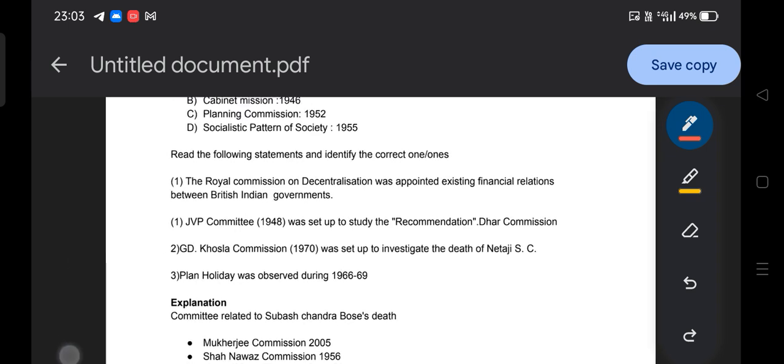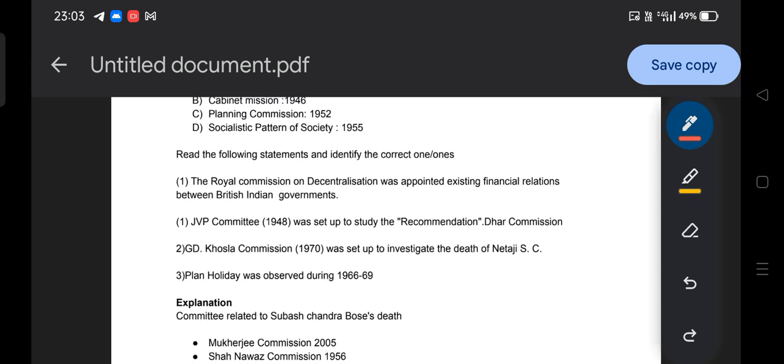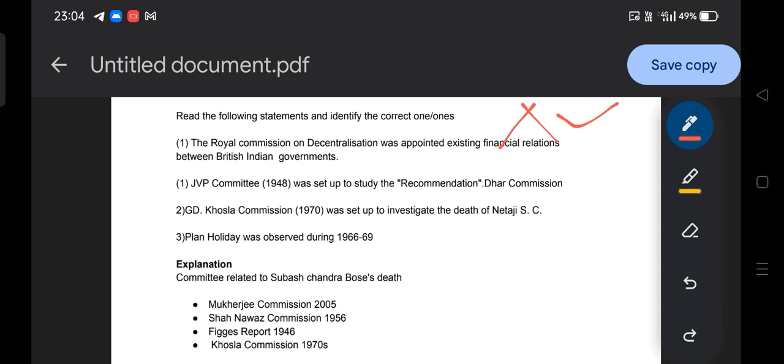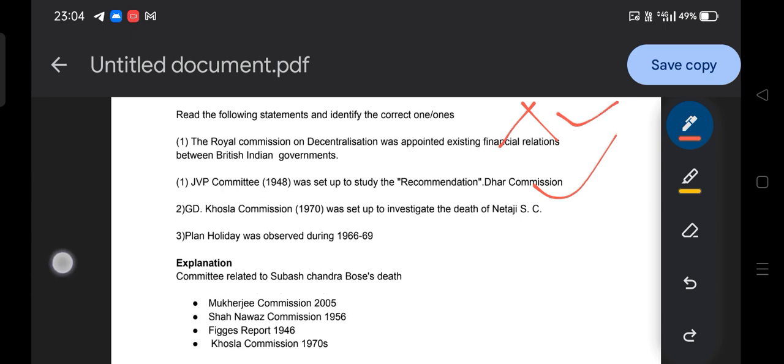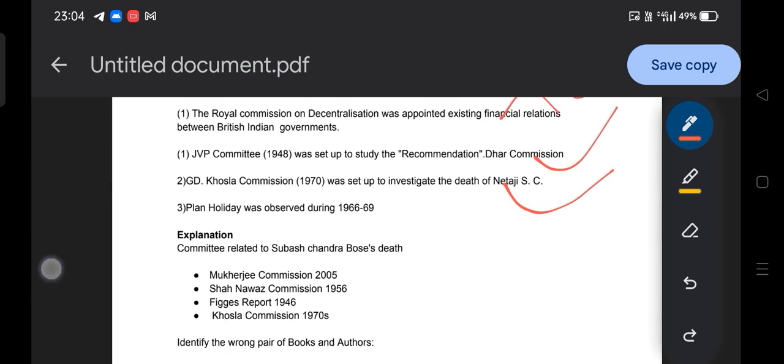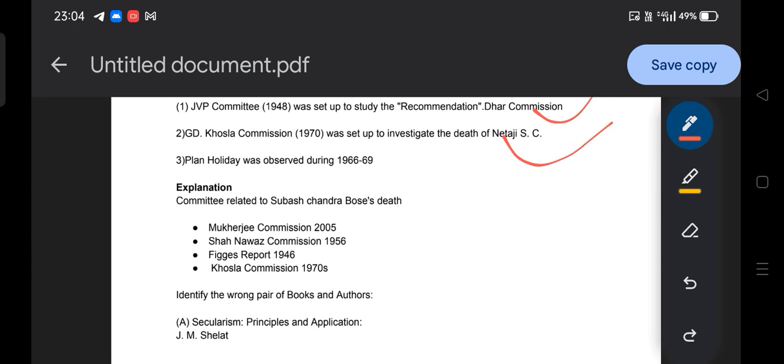Here we have discussed up to this question. I'm reading it again: Royal Commission on Decentralization was appointed to examine financial resources between British India government. It is incorrect, because the Royal Commission was appointed to study the civil service, the superior civil service, in India. Then, the JBP committee was set up to study the recommendations of the Dahar Commission. It is correct. The GTH Khosla committee was set up to investigate the death of Netaji, Subhash Chandra Bose.